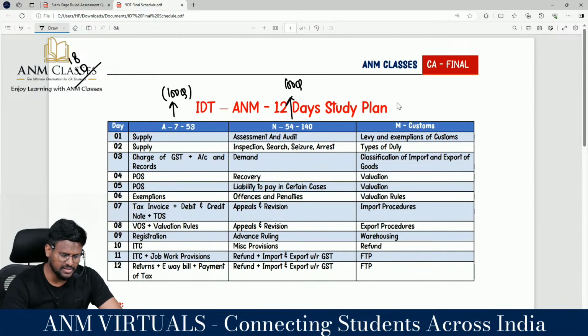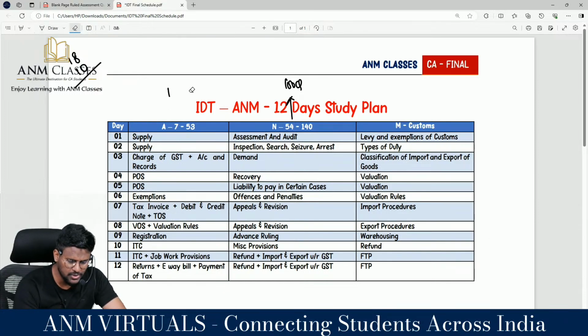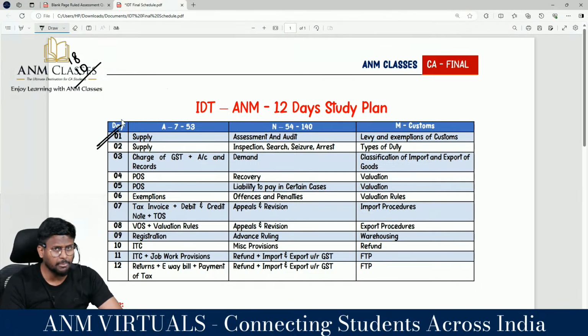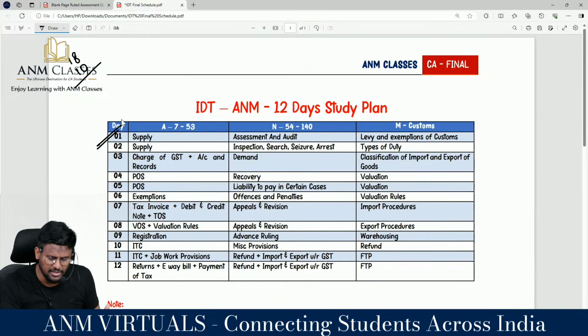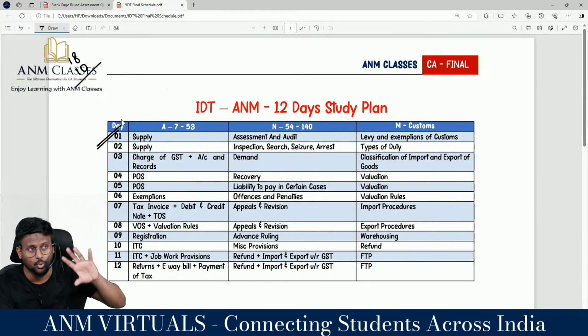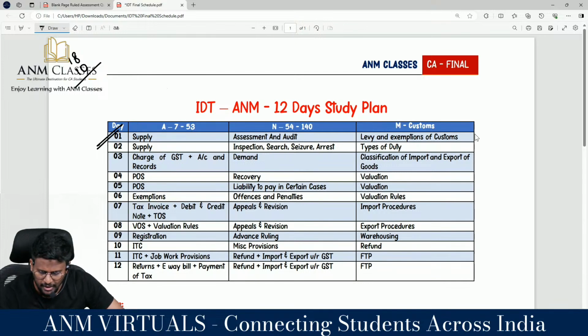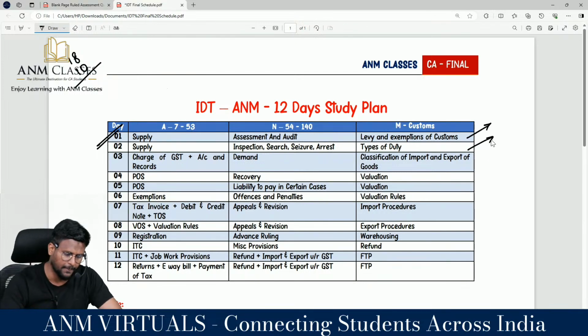And the third one is customs. So day number 1, you do supply, assessment and audit, and levy and exemption of customs. Day number 2, again complete the supply. Since you are starting, start a little slowly. Then inspection, search, seizure and arrest, and types of duty in the customs. This part we have done and this part we have done.